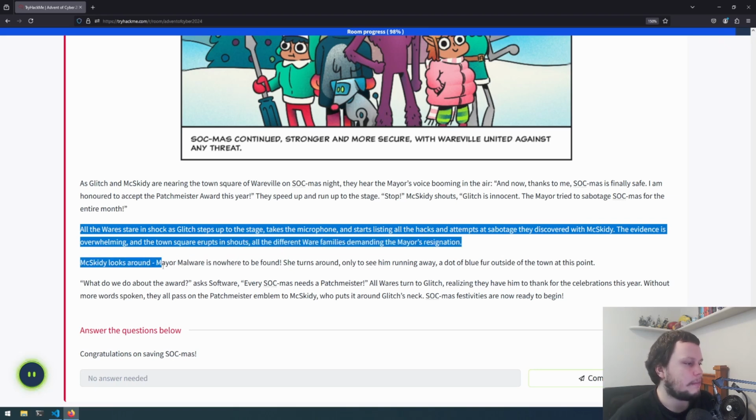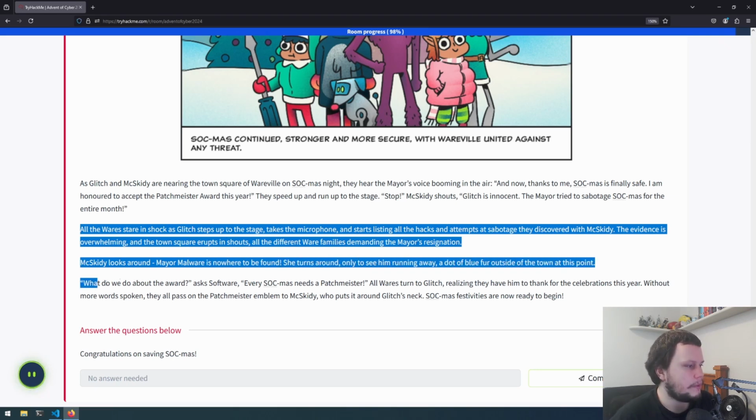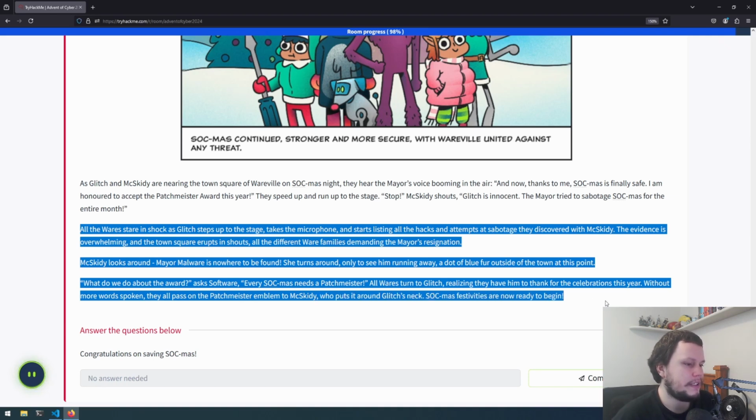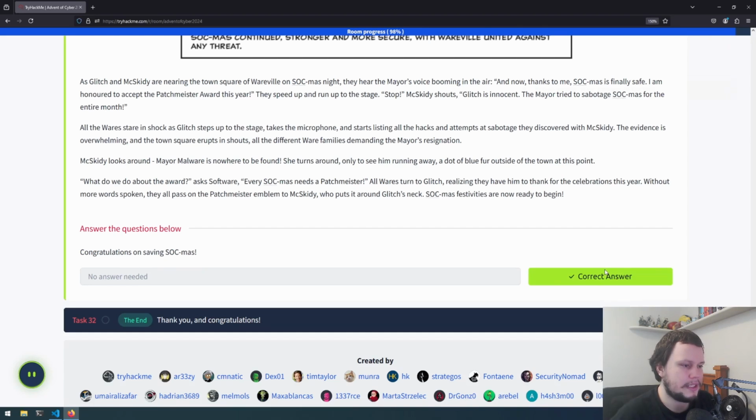McSkidy looks round. Mayor Mal is nowhere to be found. She turns round only to see him running away, a dot of blue fur outside of the town at this point. What do we do about the award? Asks Software. Every SOCMAS needs a Patchmeister. All Wares turn to Glitch, realizing they have him to thank for the celebrations this year. Without more words spoken, they all pass on the Patchmeister emblems to McSkidy. He puts it around Glitch's neck. SOCMAS festivities are now ready to begin. So SOCMAS has been saved.